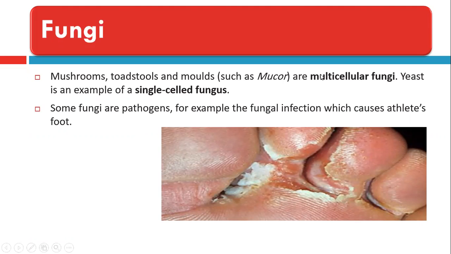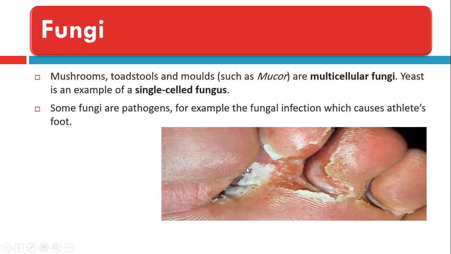Quickly, we have multicellular fungi. Some fungi are multicellular, having many cells, and some fungi are single cell, like yeast. Some fungi are pathogens, for example, and this is coming in your exam. What are the diseases caused by fungi? Mention one disease caused by fungi. We will mention athlete's foot.